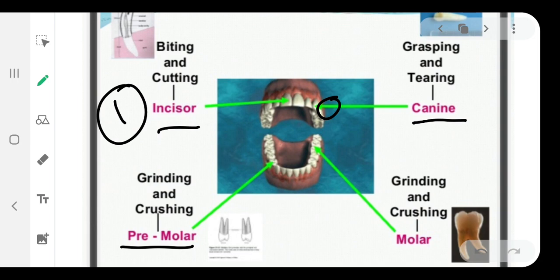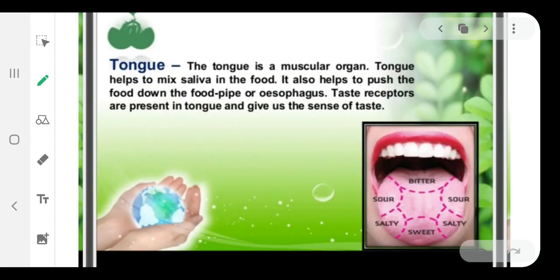So that grinding and crushing can be done with the help of premolars as well as molars. The last four jaw teeth that help in crushing and grinding are the premolars and molars. This picture is also given in your book, so kindly go through it and understand its function. It is very important and you have to learn it also.